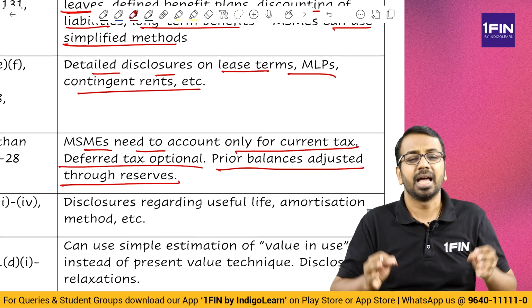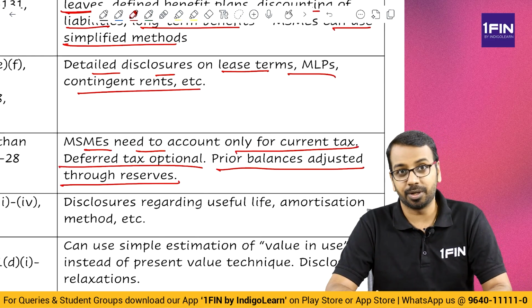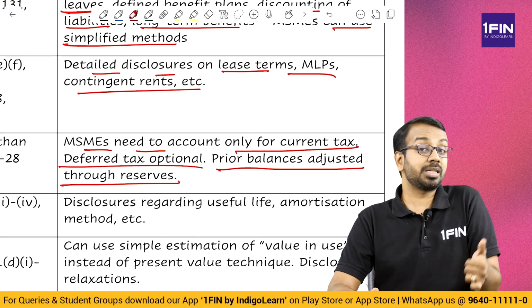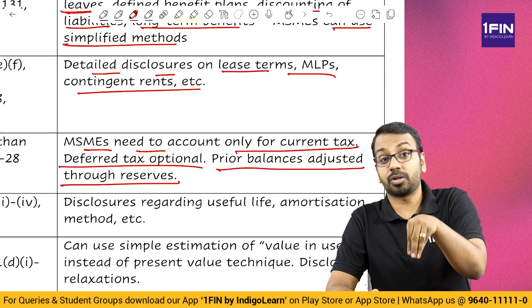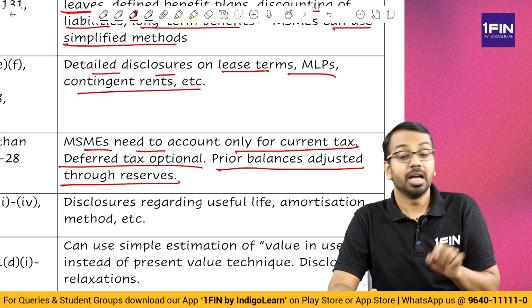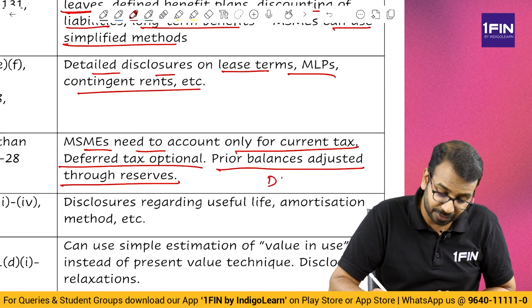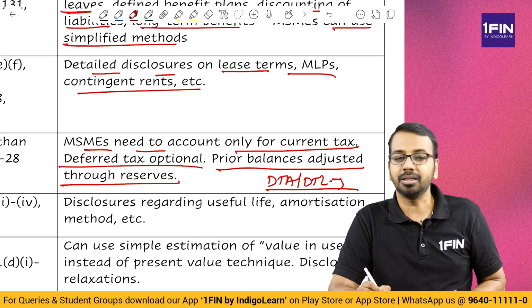So what is the meaning of this? MSME need not account for deferred tax asset or deferred tax liability. Sir, we were a non-MSME earlier and now we have become an MSME for 2 years. Now we want to take this relaxation. Can we take? Yes, you can take. When you are taking that, existing deferred tax asset or deferred tax liability should be written off against the reserves.